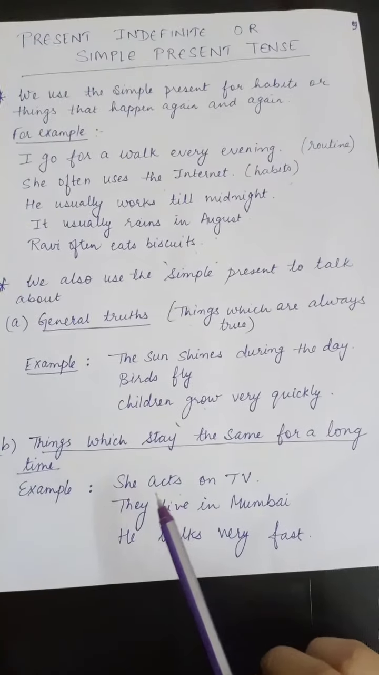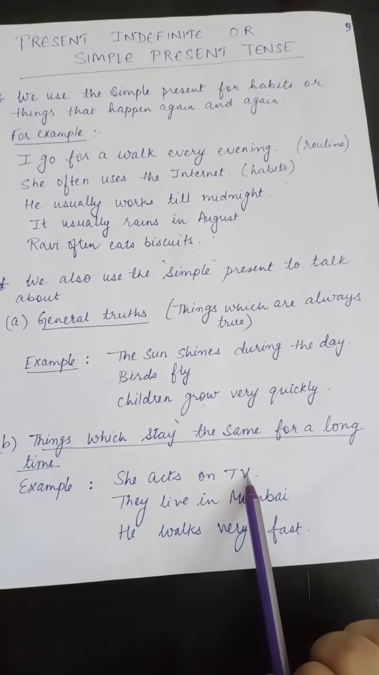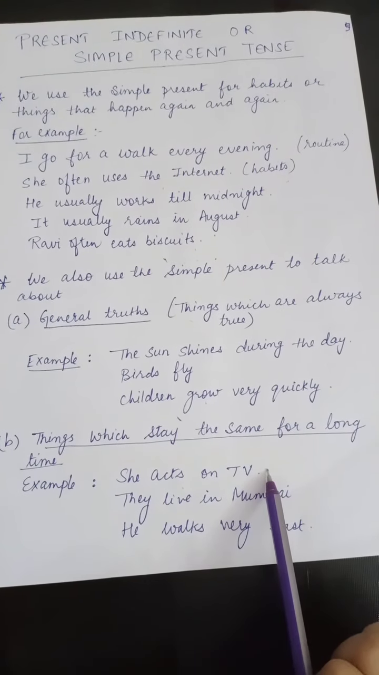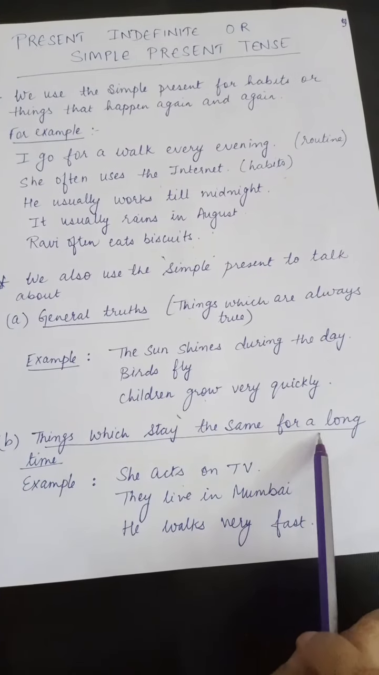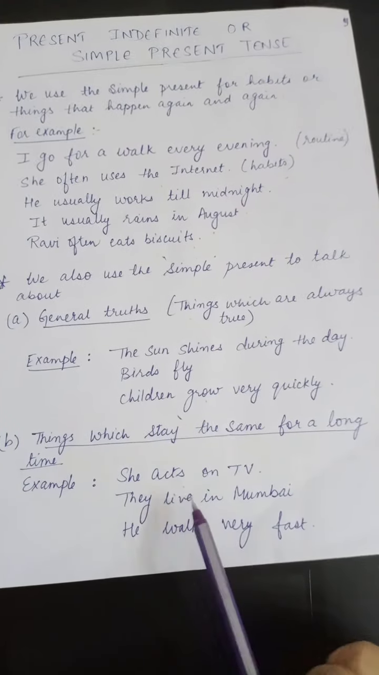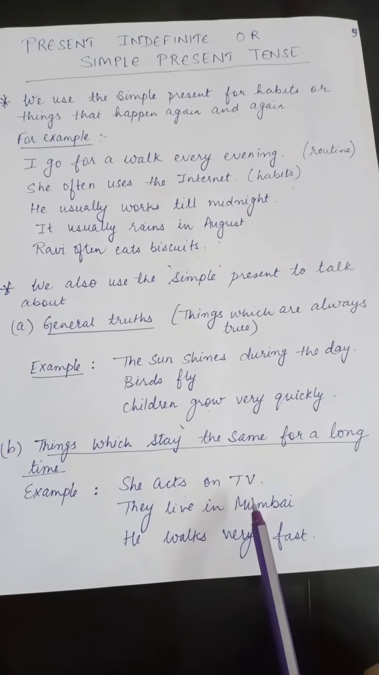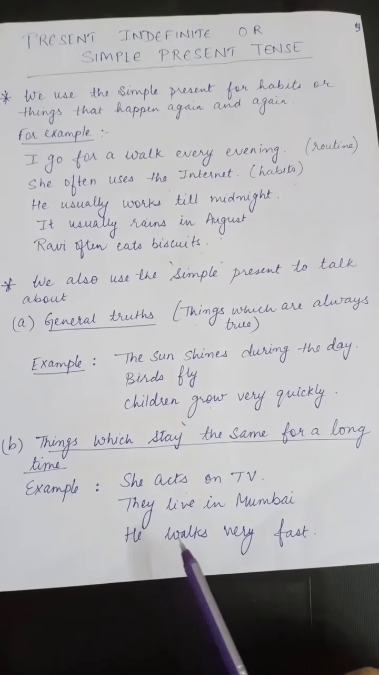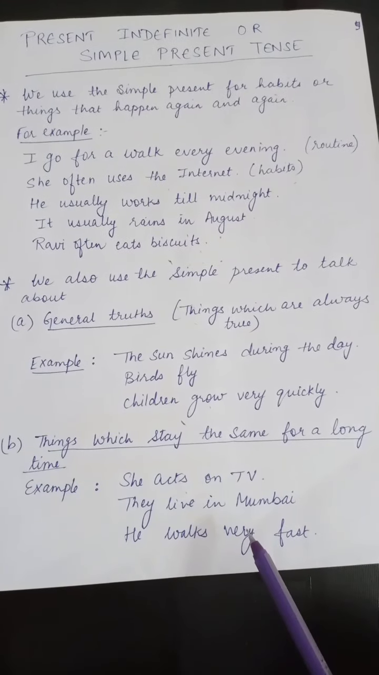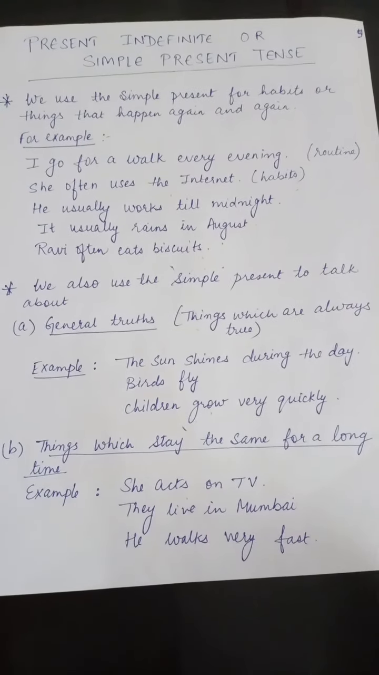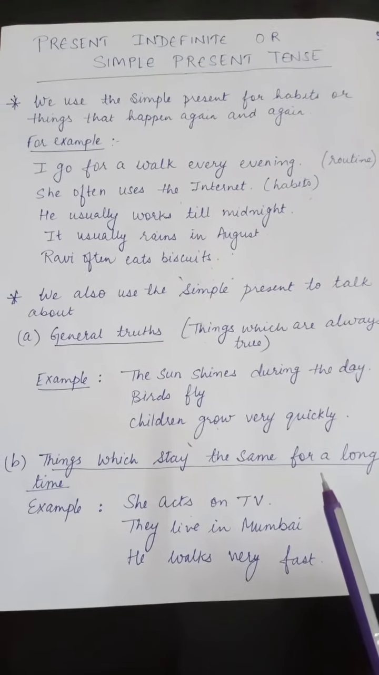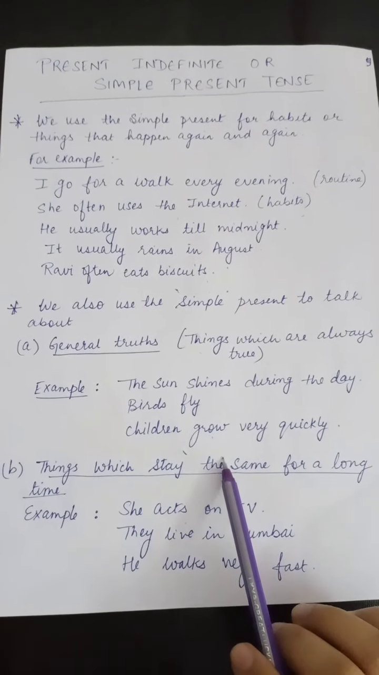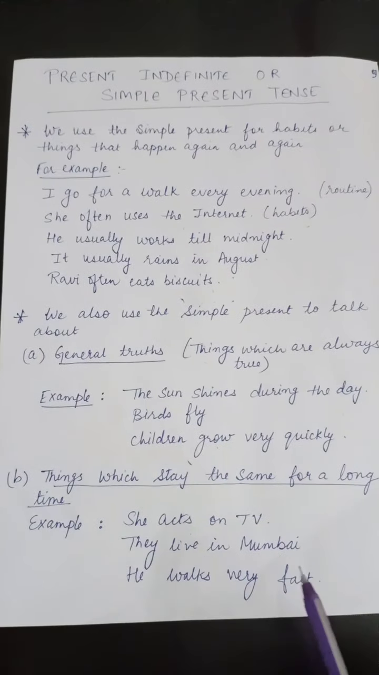For example, she acts on TV. For a very long time she has been acting on TV. Therefore, it's the same for a long period of time. They live in Mumbai. It means that they still live in Mumbai. Third, we have he walks very fast. So for a long period of time we can say that he walks very fast because it becomes his habit, or it is the same for a longer period of time.